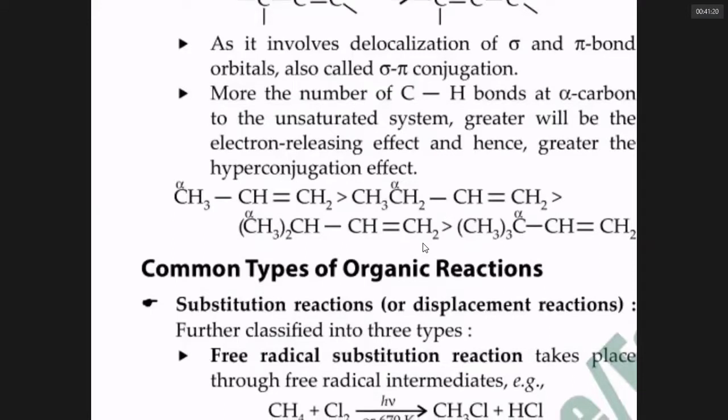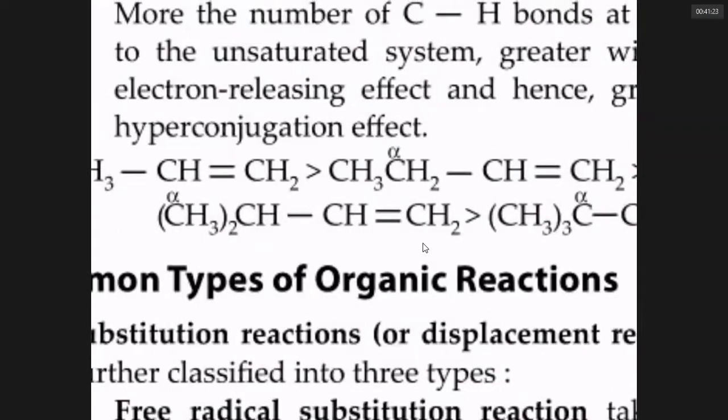Let us look at another case. This compound is called 3-methyl-1-butene. It has only 1 alpha hydrogen.